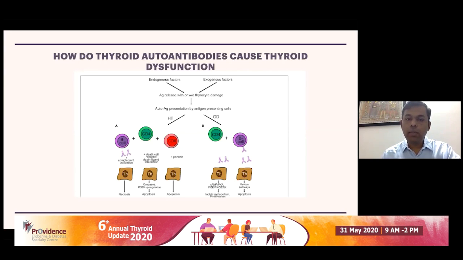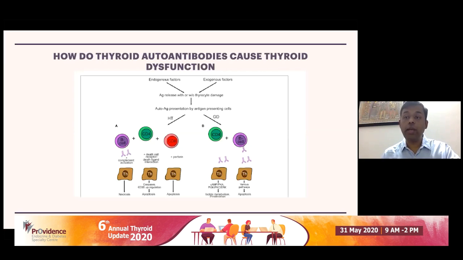When you look at Hashimoto's thyroiditis, you have a lot of autoantibody being produced, namely anti-TPO antibody. Some of the anti-TPO, not all the anti-TPO, may be complement activating.